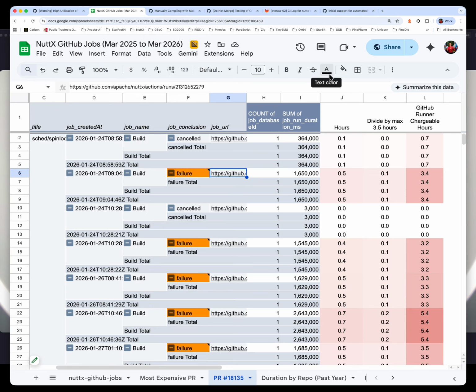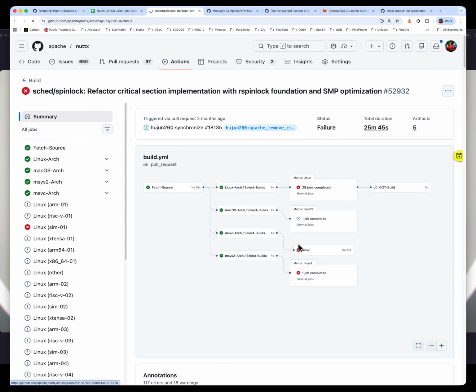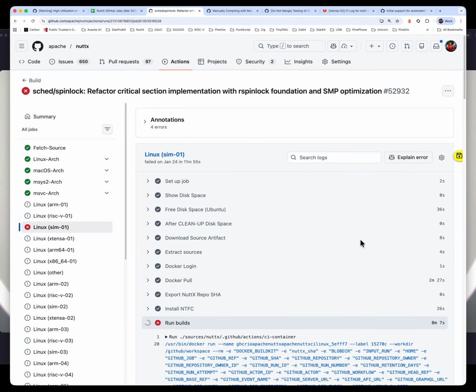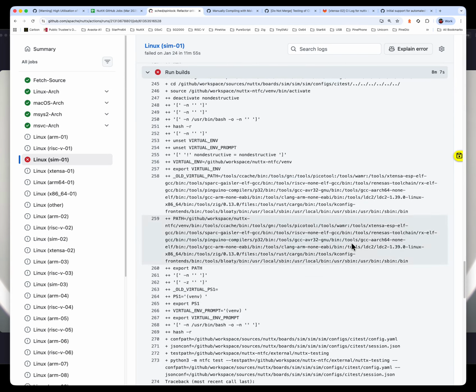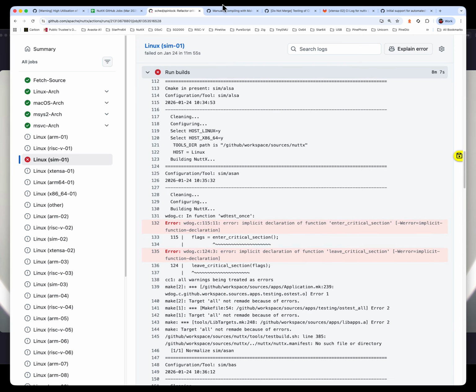Okay. Then next step, I believe, is our developer will fix these compile errors, will push the commit into the same PR, but unfortunately it failed again. Why? We can see that it failed due to similar compile errors.